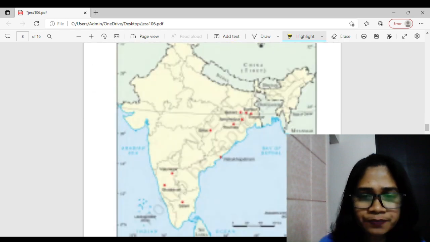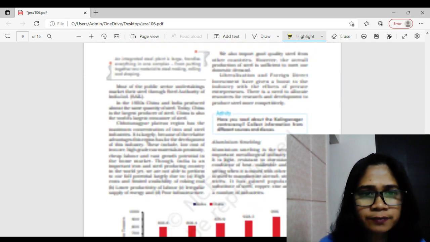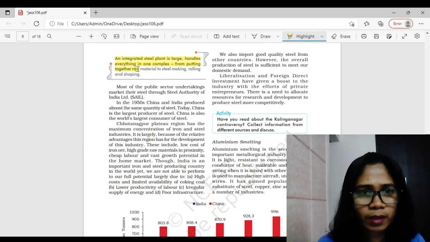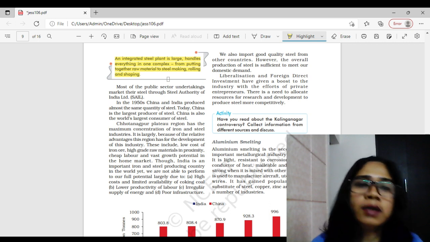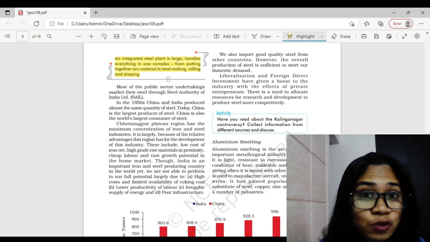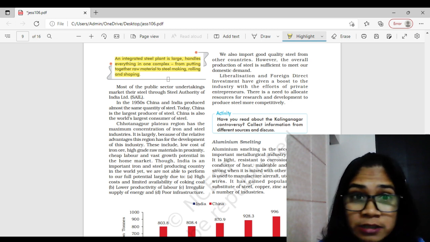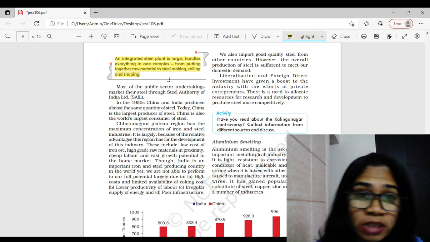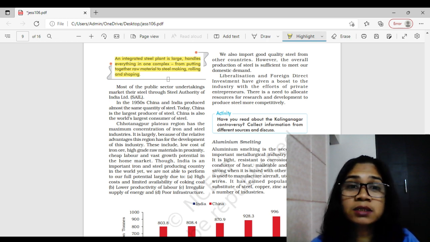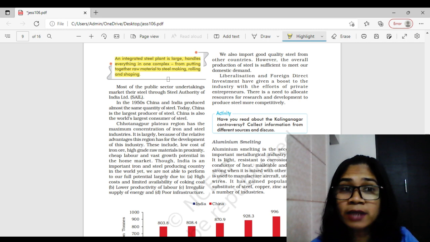And we have an integrated one. You can see the integrated one here. The integrated plant is a very large industry, and they do not rely on electric furnaces because that will not do the work which is needed with coal, right? The heating of coal is much higher than the heating of an electric one. So that's why this is spread over a very large area, right?